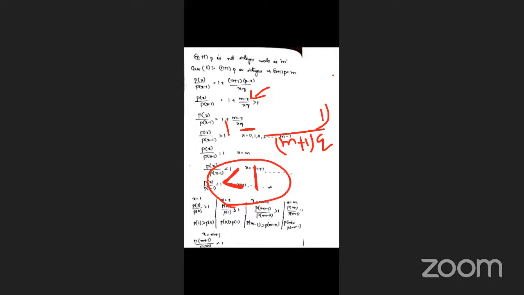Okay na, so here three cases are there. First case is 0 to m minus 1, we can get the answer is greater than 1. Next, x equal to m, we can get the answer exactly equal to 1. Next, m plus 1 to infinity, we can get the answer is less than 1. Okay na, here three cases.